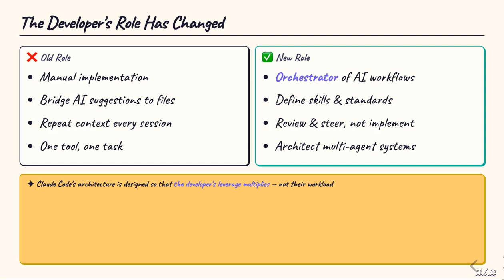Perhaps the most profound implication of the Claude Code architecture is what it means for the developer's role. The old role was manual implementation. You bridged AI suggestions to files, repeated context every session, and used one tool for one task. The new role is orchestration. You define skills and standards, review and steer rather than implement, and architect multi-agent systems. Claude Code's architecture is designed so that the developer's leverage multiplies, not their workload. The intelligence of the system scales with the quality of the skills, memory, and MCP integrations you build around it.